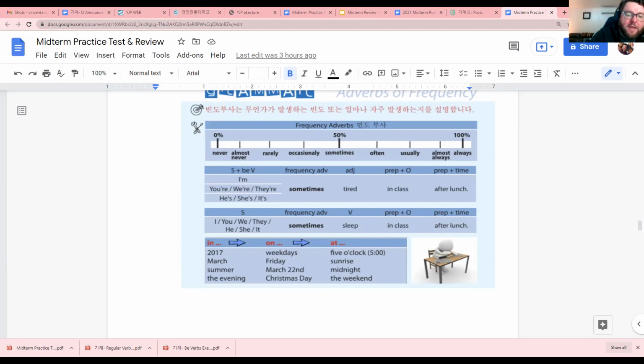So we have 두 가지 있어요. So this is really hard. So we have 두 가지. So we have the first, it's with 비동사. So 비동사 있으면 we have the 형용사 here. Okay, so I am sometimes tired. This is the 대명사, 비동사, 빈도부사, 형용사.